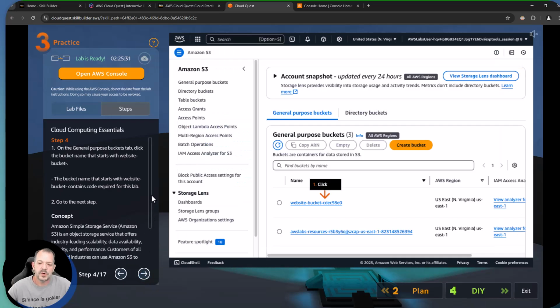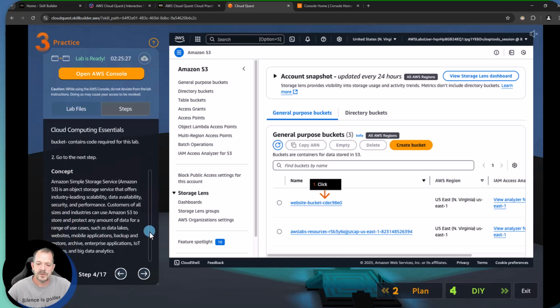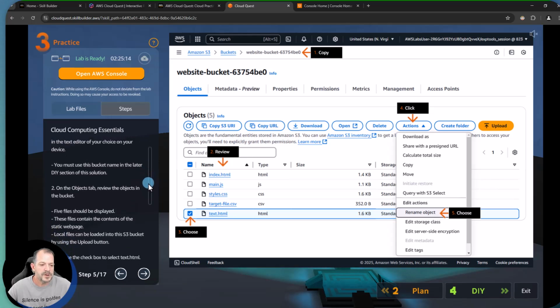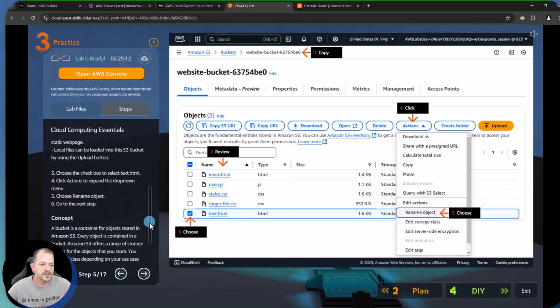It's asking us to go over to a general purpose bucket that's already been created for us. It's going to be called website bucket, and it's going to have some alphanumeric string to make it globally unique. Cool. You must use this bucket name in the later DIY solution. All right. Open the Objects tab. 5 files should be displayed.